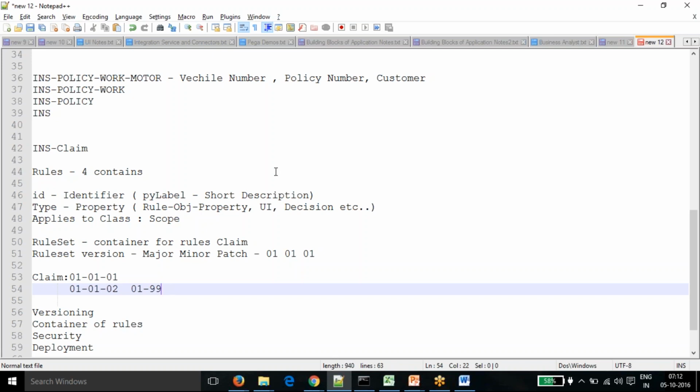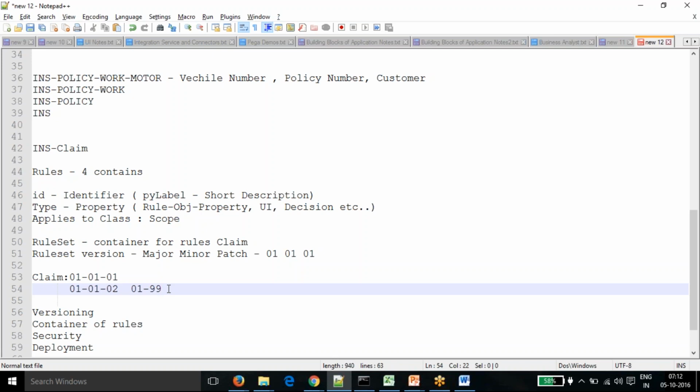So patch version, why do we need multiple patch versions? See, we are developing an application, and we can create 0.1, 0.2, 0.3. Once we have developed one application, we lock the rule set. After the locking, we should not unlock the same rule set once again.